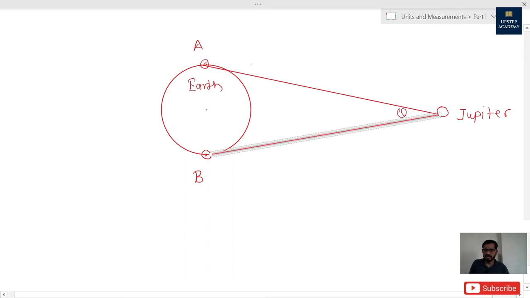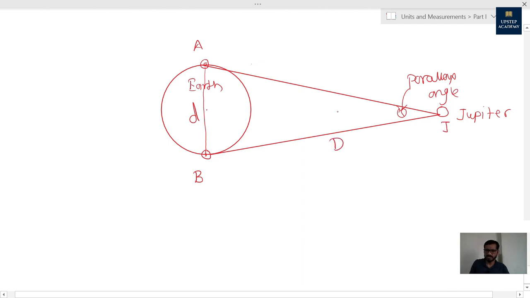Here is the angle theta, which is called the parallax angle, and this is the supposed distance between 2 points on Earth, which we can measure easily. And here is Jupiter. This angle is the parallax angle, and suppose this point is J, and this is D, the distance between Earth and Jupiter. That distance we have to measure. We know this distance and we know the angle.